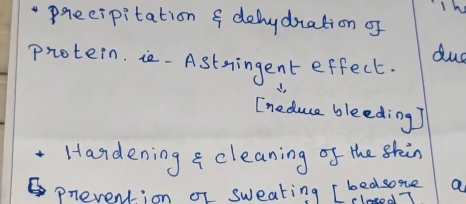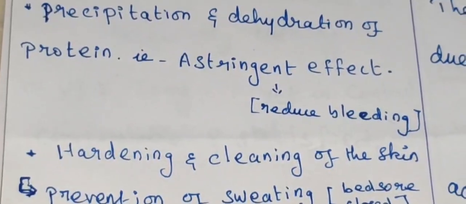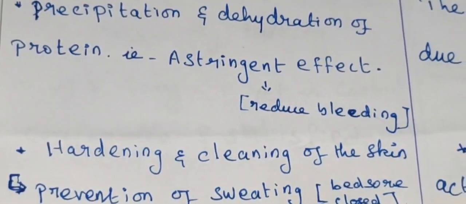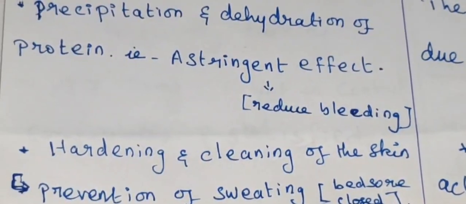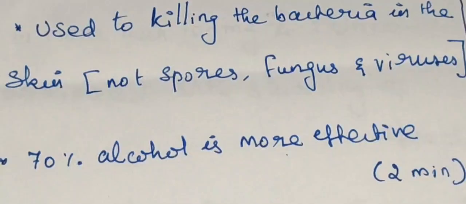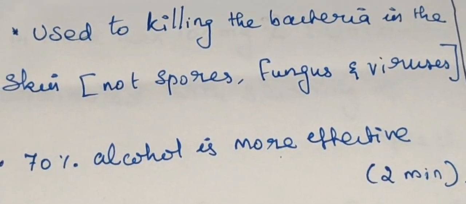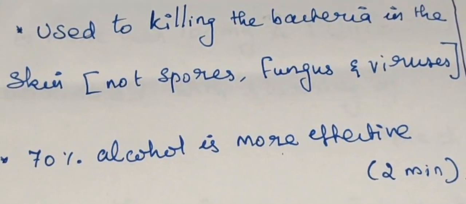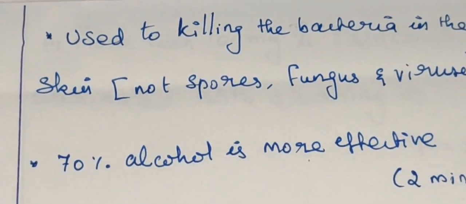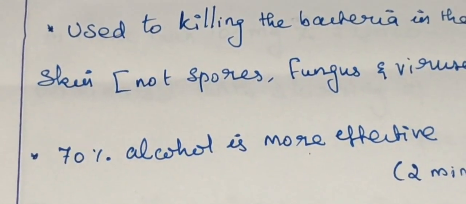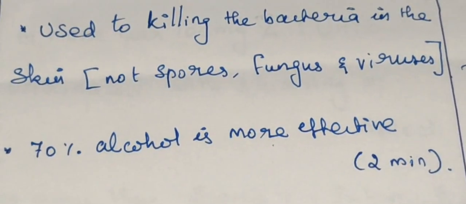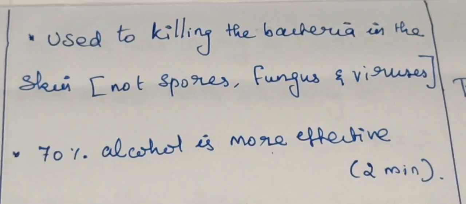70% is the better one. Hardening and cleaning of the skin, prevention of sweating, bedsores. It is used for killing the bacteria on the skin, not spores, fungi, or viruses. So it is an antibacterial agent that kills only bacteria, so it is used as a sterilizer. 70% is better compared to 90%.